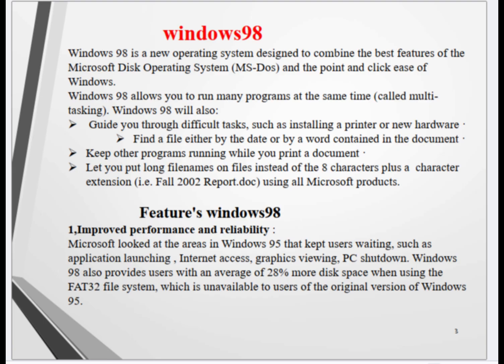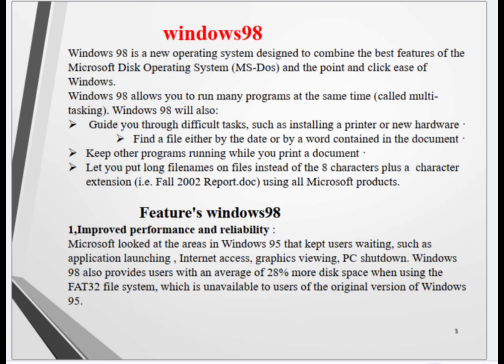Find a file either by the date or by a word contained in the document. Keep other programs running while you print a document. Let you put long file names on files instead of the 8 characters plus a 3 character extension, i.e. Fall 2002 report.doc, using all Microsoft products.